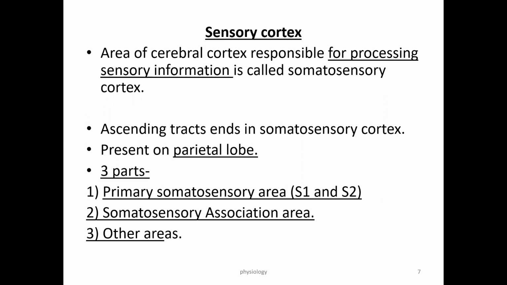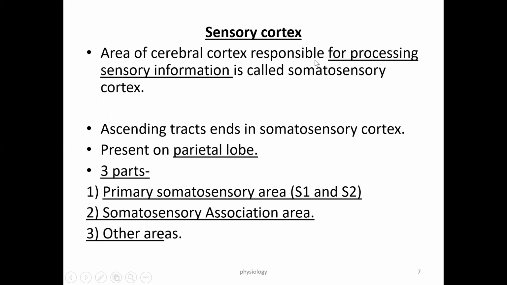Moving towards the sensory cortex. You know that information arises from, for example, pain sensation, touch sensation, crude touch sensation, vibration sensation, temperature sensation. This information arises from different receptors present over the skin. In the last lecture, we saw the different kinds of receptors. From that receptor, the information is carried via different neurons and different tracts, and via the spinal cord it enters into the brain. That area is called the sensory cortex.